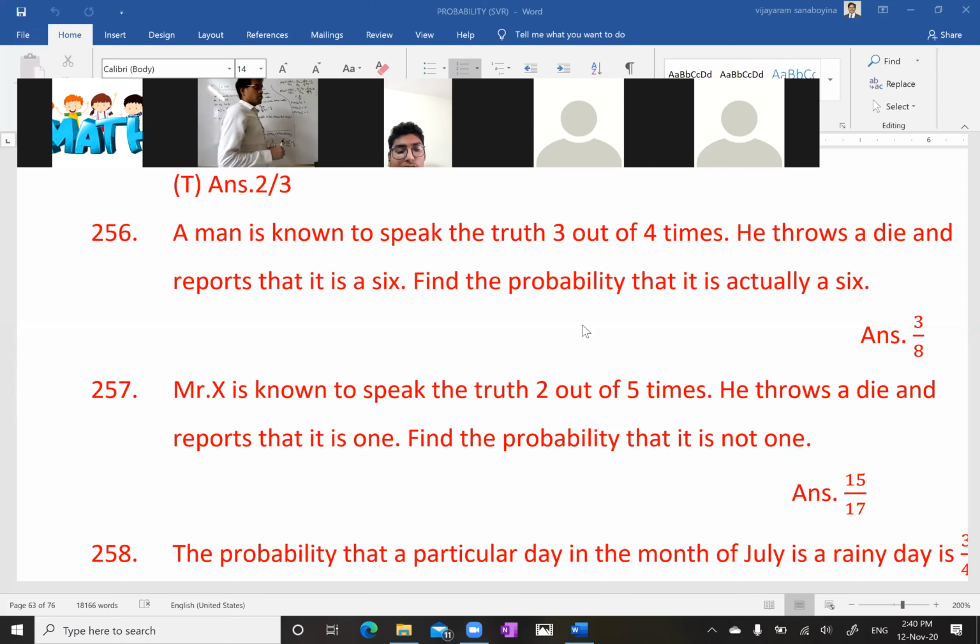With these things, maybe all of you should get clarity. This is a 7-mark question for IPE. But for that you should know the basic probabilities thoroughly. That is the reason we discussed the basic probabilities, then the multiplication theorem, then we came to the total probability and Bayes theorem. Now sum number 256 is the last problem we are going to discuss. Then I go to start random variables.